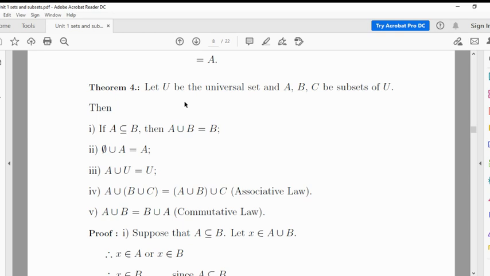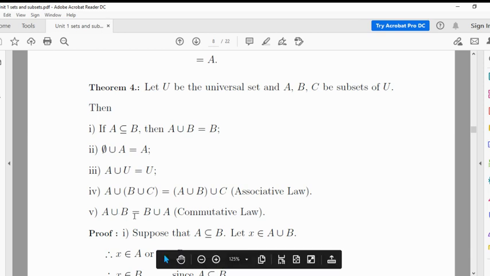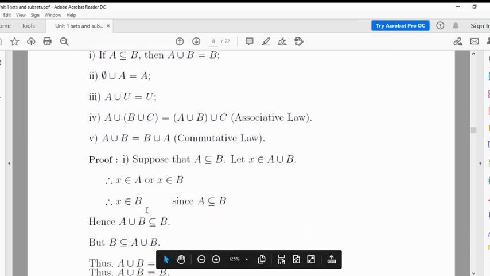Now the next theorem. If U is a universal set, and A, B, C are subsets of U: if A is a subset of B, then A union B is equal to B. Empty set union A is always A. A union U is always U. (A union B) union C is equal to A union (B union C), that's the associative law. A union B is the same as B union A. It's a simple theorem, right?